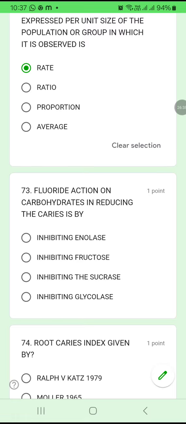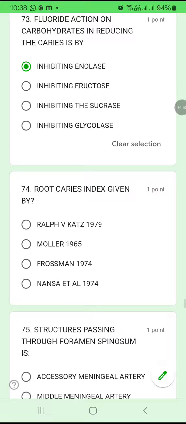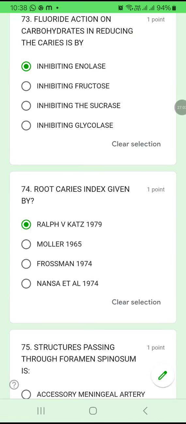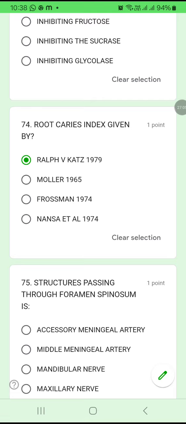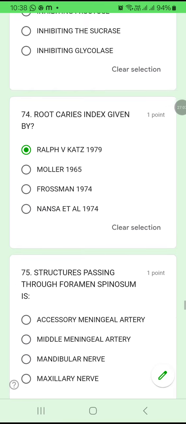Okay, 73. Fluoride action on carbohydrate in reducing the caries is by inhibiting enolase, inhibiting fructose, inhibiting sucrase, inhibiting glycolase. Fluoride acts on a carbohydrate by reducing what? By inhibiting enolase. 74. Root caries index given by which scientist? Root caries index is given by Ralph. RR. Remember RR. Root caries index is given by Ralph.